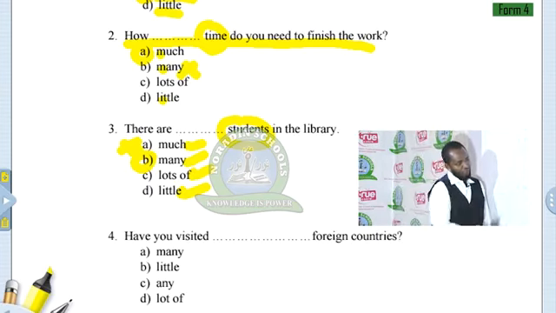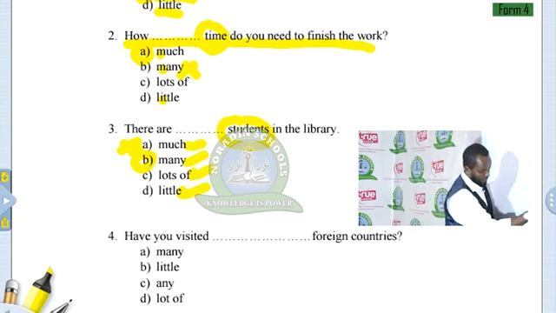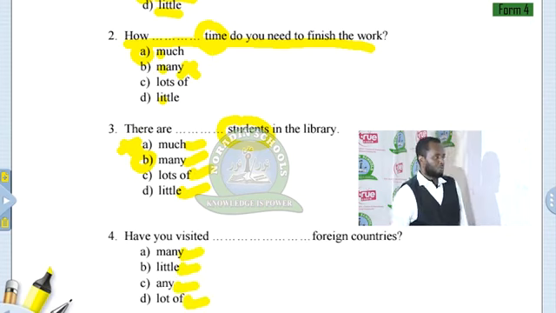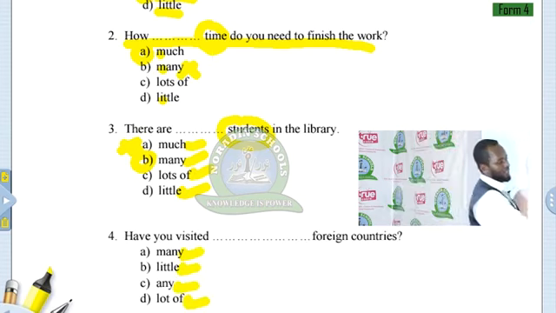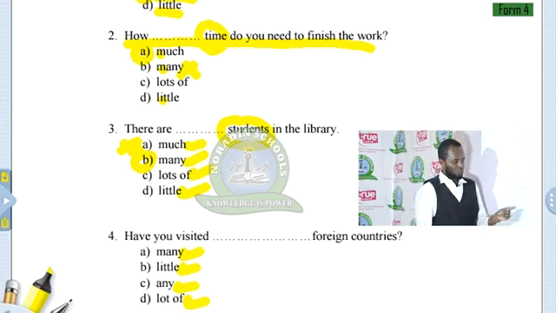Okay, have you visited foreign country? How many quantifiers do we have? Many, little, any, and a lot of. Which one is correct? The sentence is an interrogative. So we don't use many. And we don't use little.